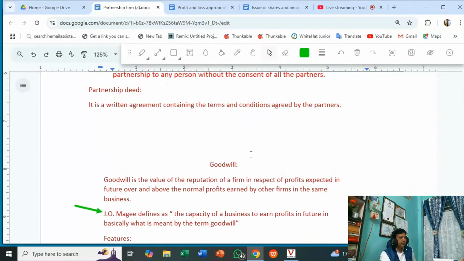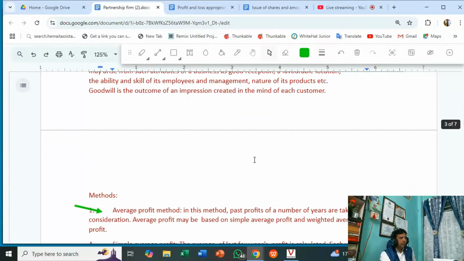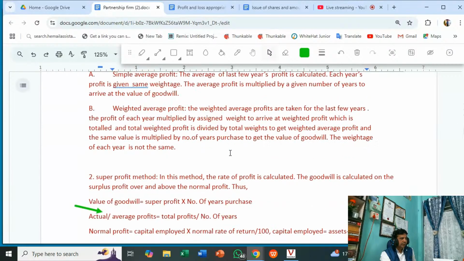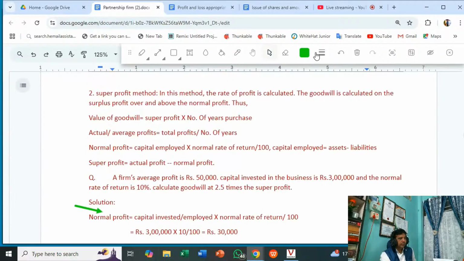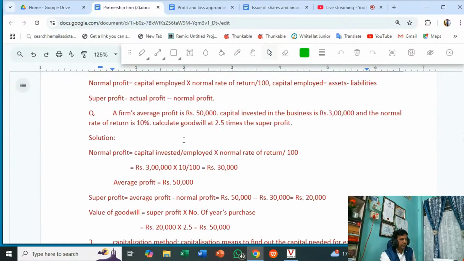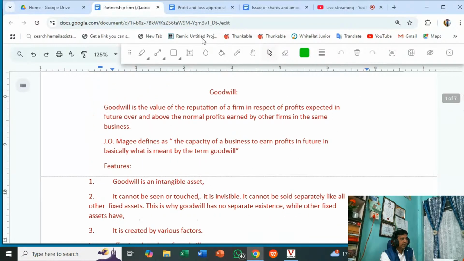Okay, now I'm showing you one simple problem on how a profit and loss appropriation account is prepared. It is already more than 1 hour, so I'm also feeling tired. I will show you how the profit and loss appropriation account is to be prepared.